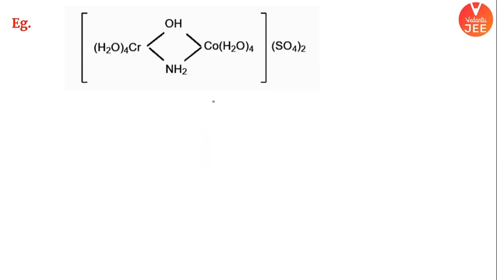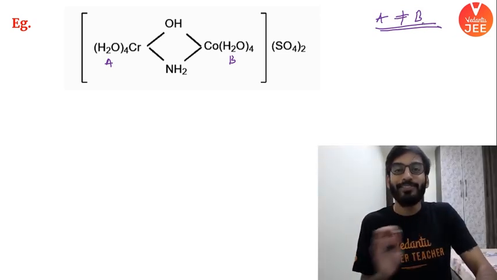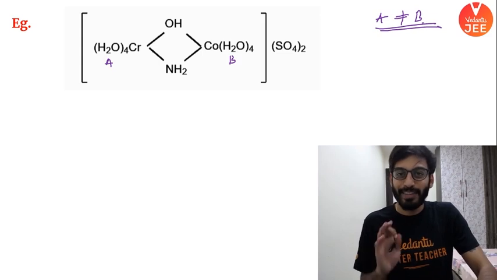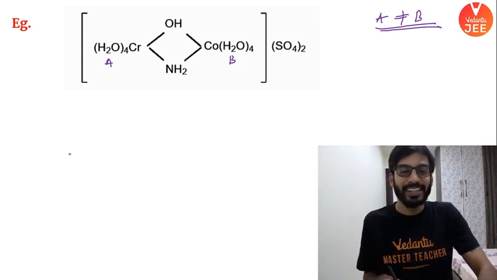Let's do one more. Now check this out again. A and B are not the same. They are different. So I will name this entire complex as per my alphabetical order. That's the way about it. Okay? Be very, very careful. And your ligands are also different. So check this out. Very interesting. What will be the name I am writing here? Which side shall I go for?